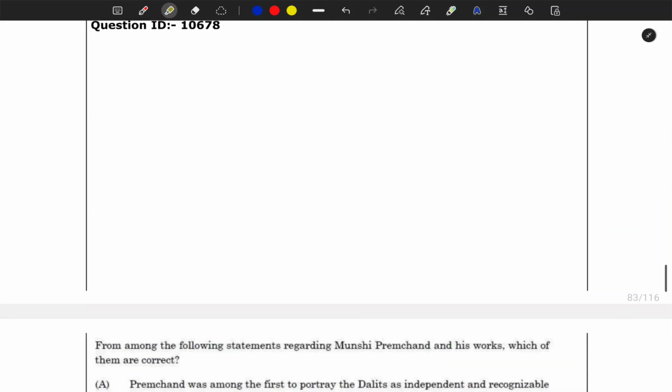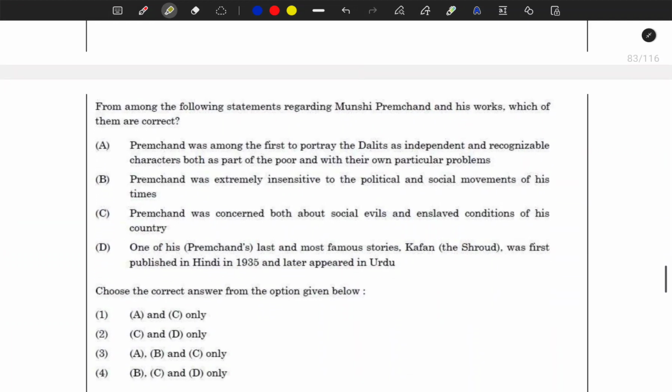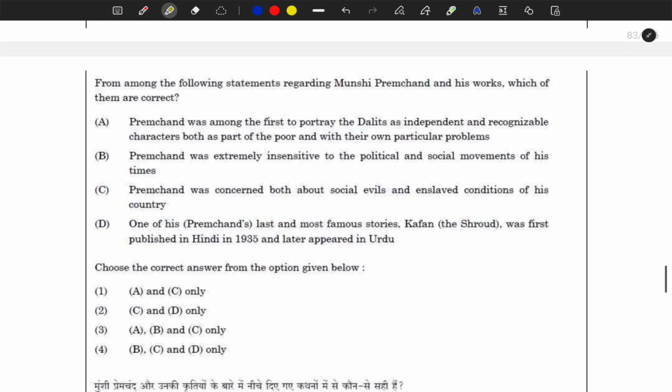Next question is, from among the following statements regarding Munshi Premchand and his works, which of them are correct? Very important question about Munshi Premchand from modern India. Premchand was among the first to portray the Dalits as independent and recognizable characters, both as part of the poor and with their own particular problems.